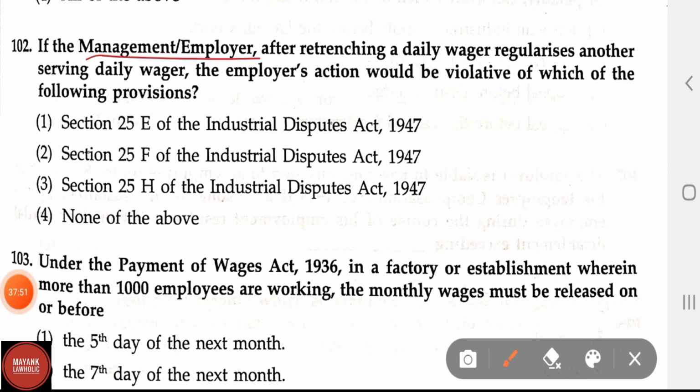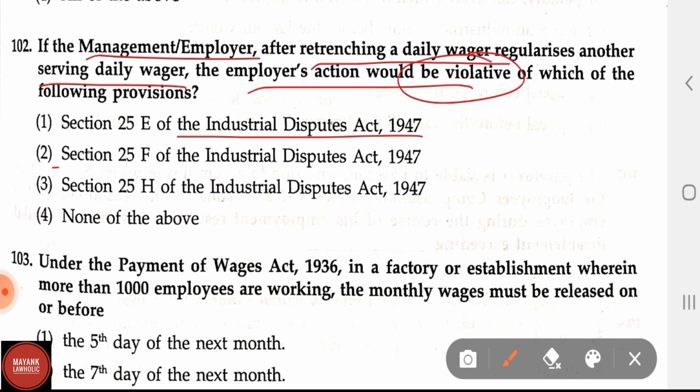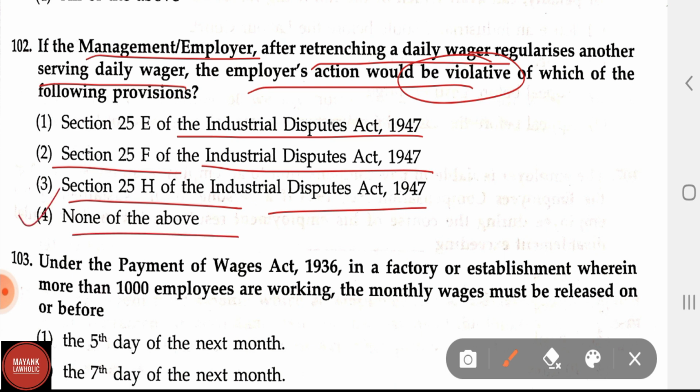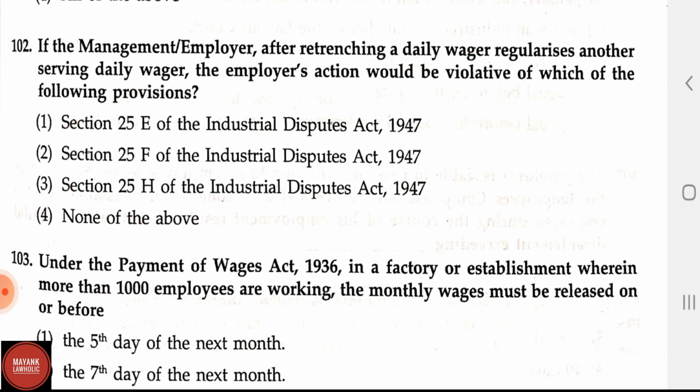Now let us see the question number 102. If the management or employer, after retrenching a daily wager, regularizes another serving daily wager, the employer's action would be violative of which of the following provisions? Options are Section 2E of the Industrial Disputes Act 1947, Section 25F of the Industrial Disputes Act 1947, Option 3, Section 25H of the Industrial Disputes Act 1947, and Option 4, none of the above. Here the answer is none of the above. All the sections which are given are not correct. So the answer is none of the above.